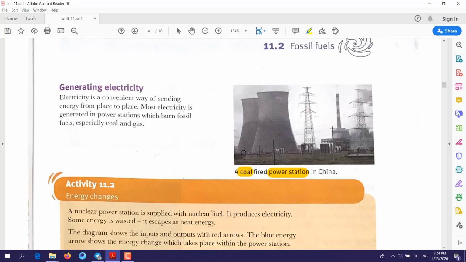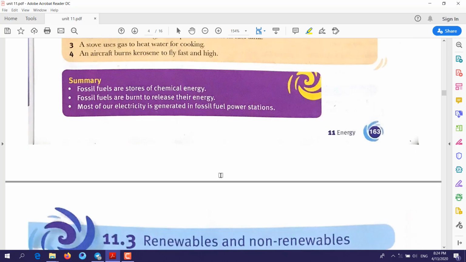So coal will fire this power station in order to give electricity. Most electricity is generated in power stations which burn fossil fuel, especially coal and gas. So we can generate electricity by burning the fossil fuel.